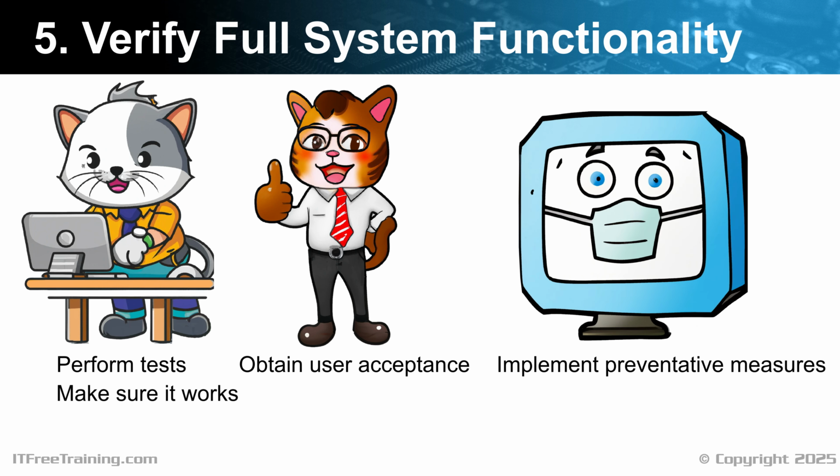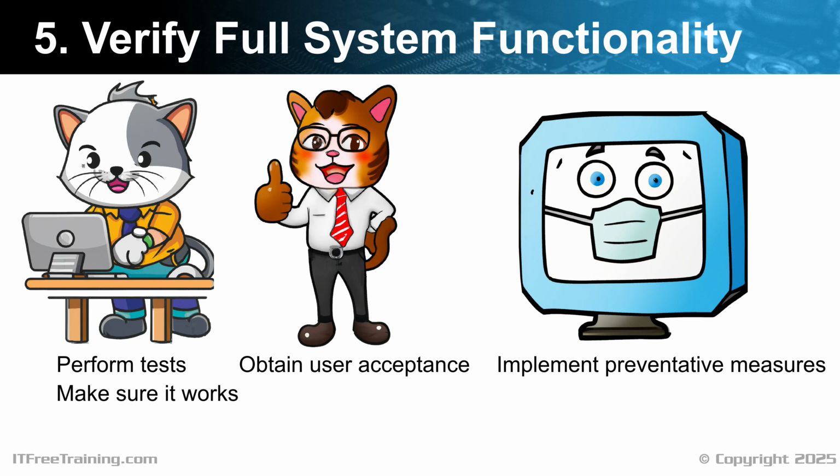Lastly, you want to implement preventive measures. Here you are essentially trying to prevent the same problems occurring again. For example, if you replace a fuse, you should also check what potentially caused the problem. Perhaps there are power problems in the building that need to be addressed. If you remove a virus from the computer, take the time to make sure that the virus signatures on the computer are up to date and automatically updating.